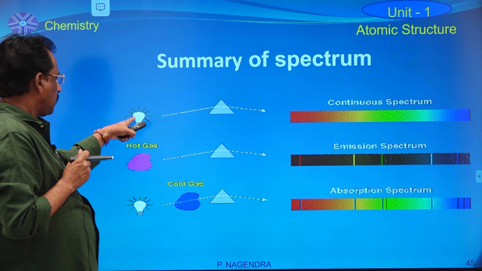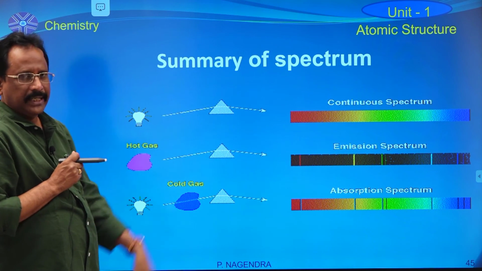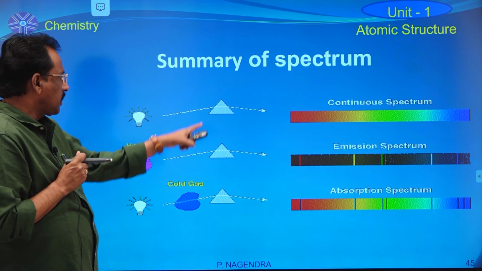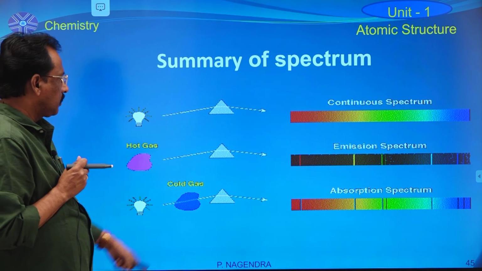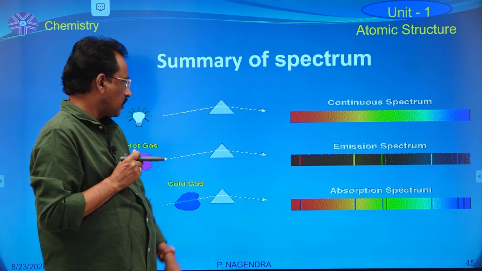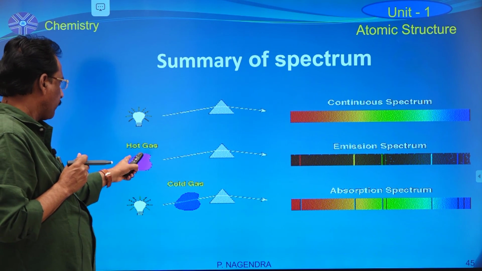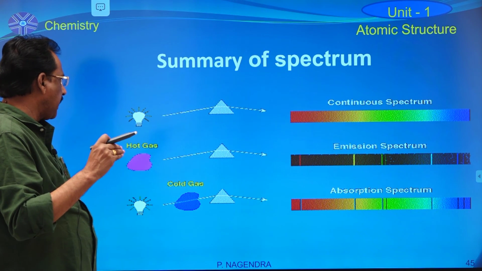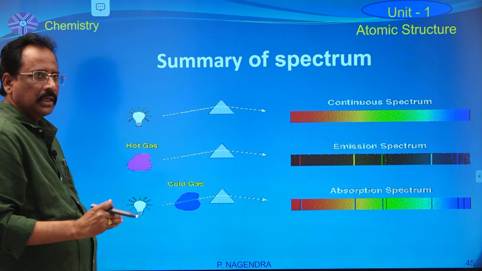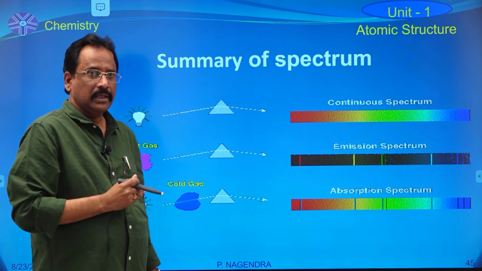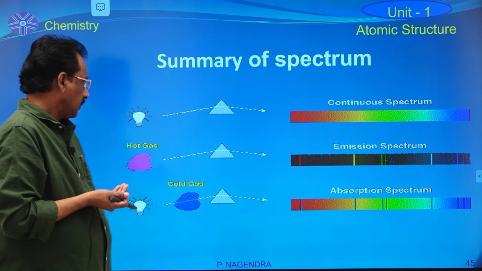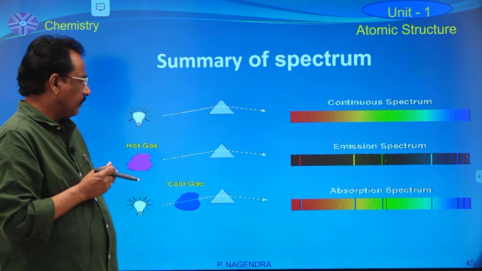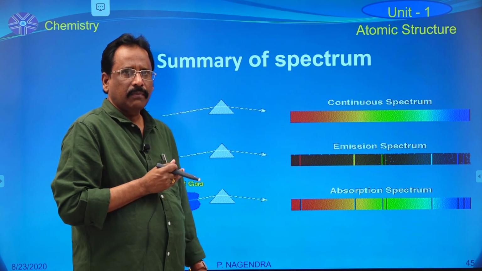Now, this is also the representation of the continuous emission spectrum and absorption spectrum. This electrical bulb emits white light. This white light is allowed to pass through a prism and it is received on a photographic film. Now, that is an example of a continuous emission spectrum. And here, when any gas is heated, the electrons present in the atom go to a higher energy state. The emitted light is passed through a prism and received on a photographic film. Now, that is an example of an emission spectrum.